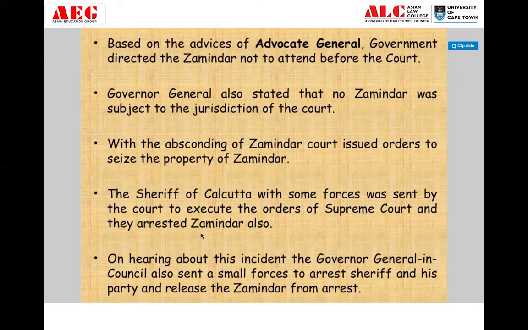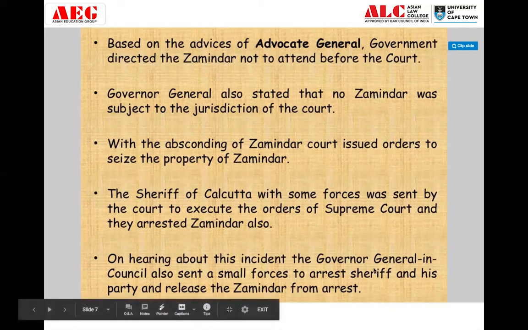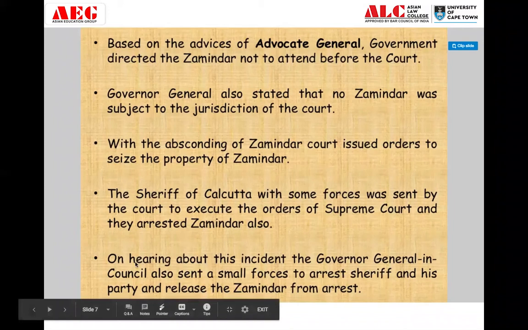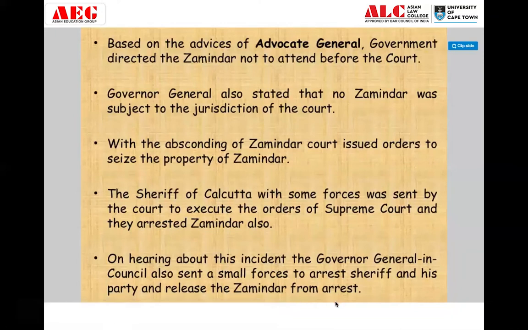They went to the Zamindar's place to seize his property, and over there they found the Zamindar also, so they arrested the Zamindar. On hearing about this incident, the Governor General and Council also sent a small force to arrest the Sheriff and his party and release the Zamindar from arrest. So obviously this is a dispute between the Council and the Supreme Court. When the Governor General heard that the sheriffs, by the order of the Supreme Court, had gone to seize the property of the Zamindar and had arrested the Zamindar, the Council sent its small force to arrest these sheriffs, who were sent by the Supreme Court, and to release the Zamindar from arrest. So the Zamindar has to be released from the arrest.